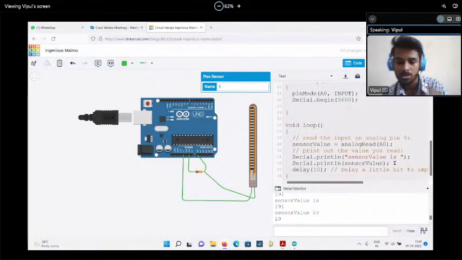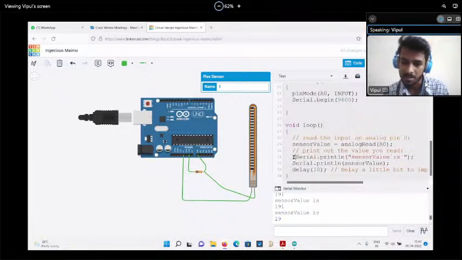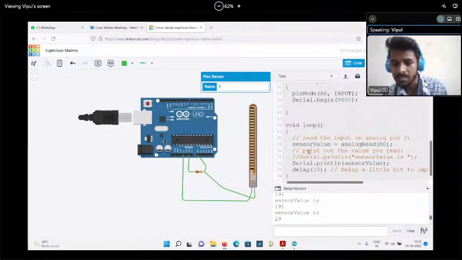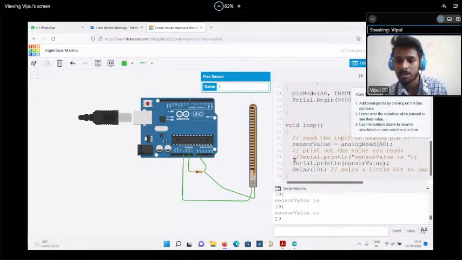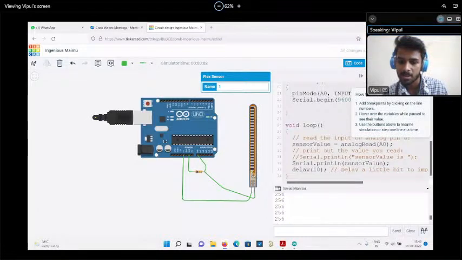But how to make use of these values? How can we use this value? Now see, observe the values carefully. I'm just putting this inside a comment. So as I explained, if you put a double slash before these things, it will go inside the comment. This statement will not come inside the code. If you do the start simulation, this part will not be in the code now. Okay. Now see the value carefully. If the 0-degree rotation is there, it will be 256. If I have tilted it, the minimum value is coming like 59.